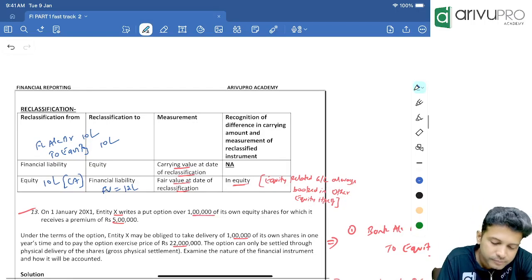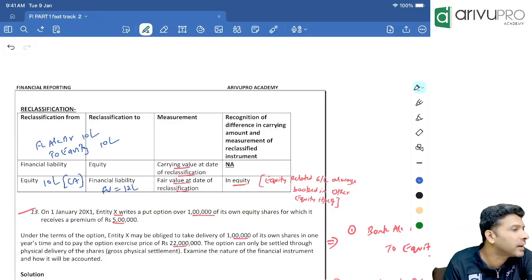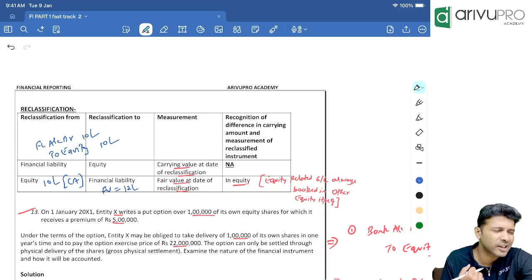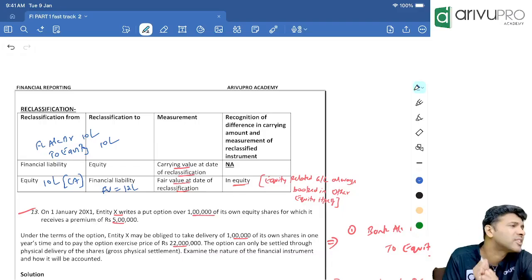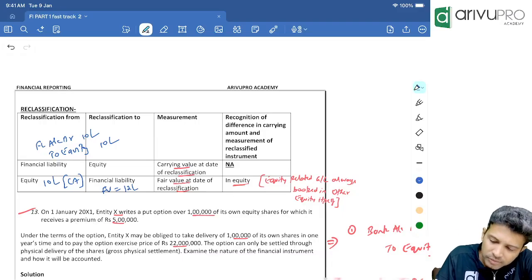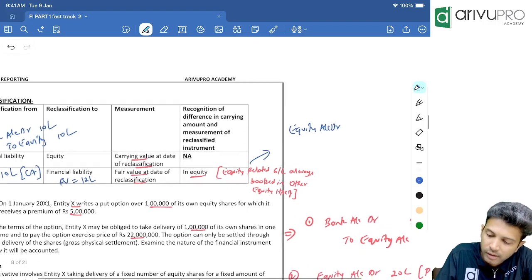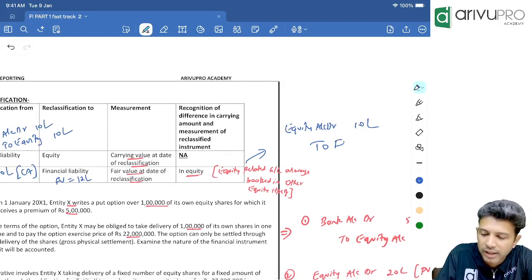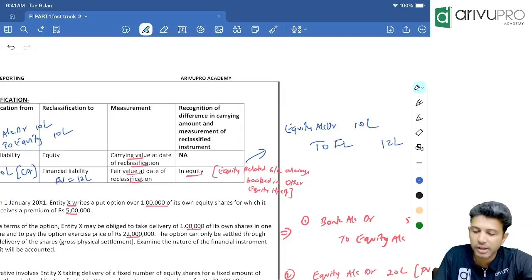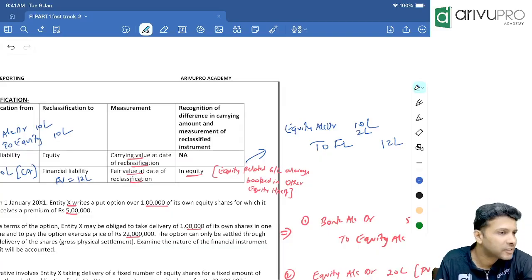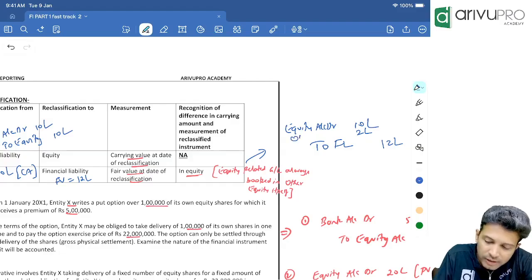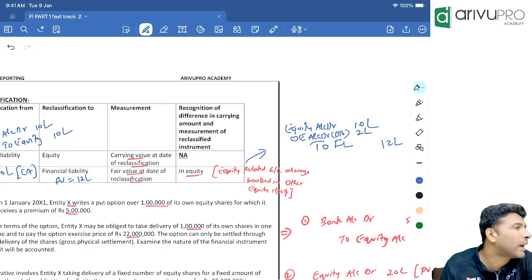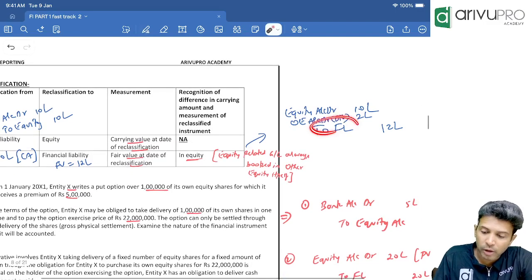From equity, you are reclassifying it to financial liability. Equity has a credit balance, and we are cancelling it. So what is the journal entry? Equity account debit. How much is this? 10 lakh. To financial liability, how much? 12 lakh. Is the journal entry matching or is there a balancing figure? Balancing figure of 2 lakh. Will that go to SPL? No. That will go to other equity. Calculated or balancing figure? Balancing.